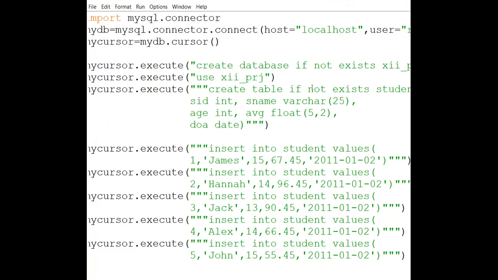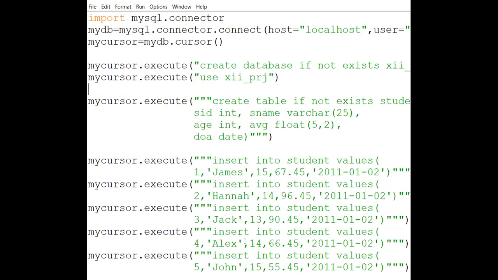Now see, generally what we do, we write it in a function. So when we call this function, then only it will execute. But because right now we are doing practice, I don't want this to be inserted again and again every time. So whenever I'm going to create this, it is only on a temporary basis. Remember this thing. So we are going to drop this table first. It means simply drop this table before its creation. So whatever previous information was there will be dropped. Drop table student.